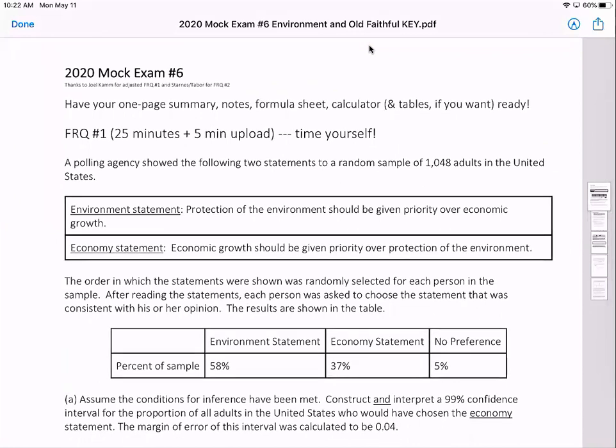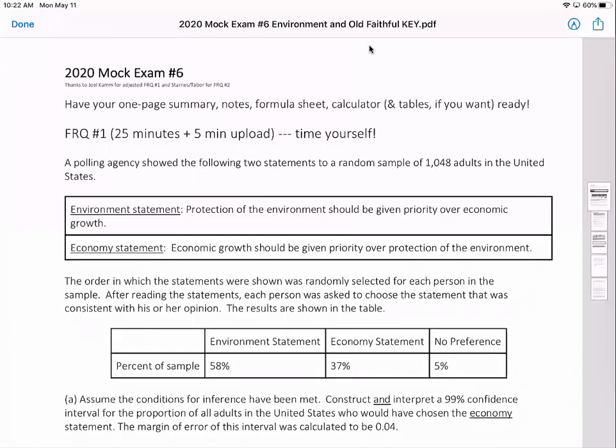But this is the 25-minute question. Clock will say 30 minutes, and then after 25 minutes, it'll turn red. There will be no sound, so you got to pay attention to it. It'll turn red, and then you do your upload. Make sure you're thinking through the process, how you're going to do the upload for this year's exam.